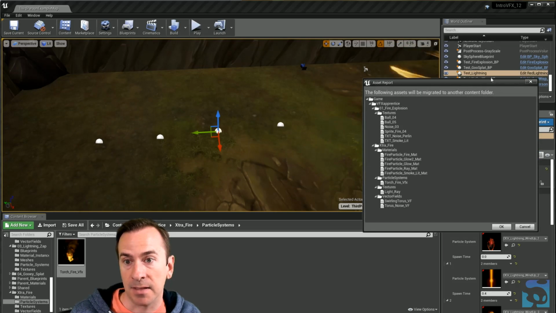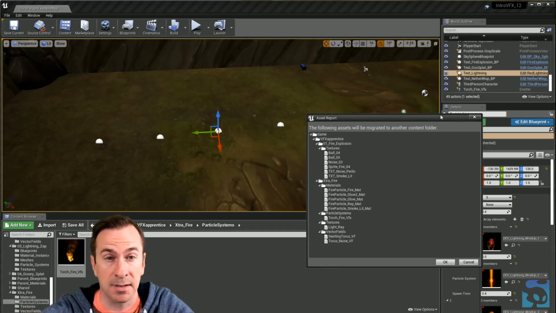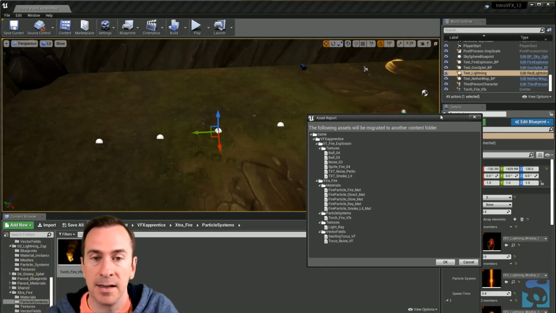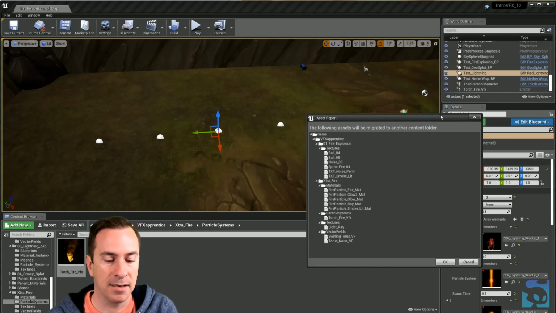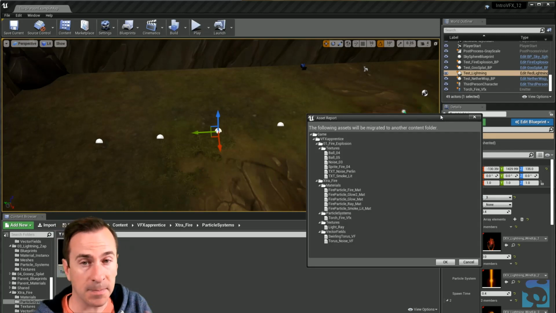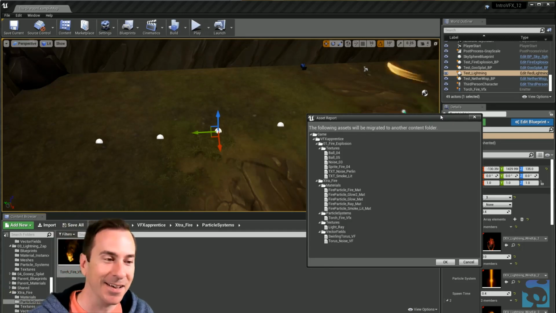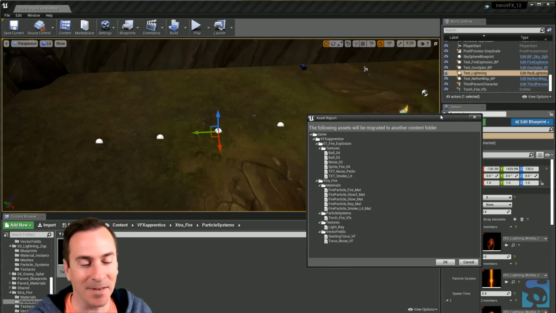And then it brings up this list of all the stuff that has to migrate, because remember, assets have references. So a particle system uses textures, materials, meshes, et cetera. So it's going to move everything that it depends on over into whatever project you want to move it to. Make sure you're putting it in a content folder. This is going to be especially useful as you're taking content from the class, trying it out in some of your own projects. Caveat here, all the assets in the class are not for commercial use. They're educational purposes only, but you're more than welcome to shift them around, play with them, whatever. Just, I ask, please, because they are paid assets, don't just give them away. That would be really nice of you.